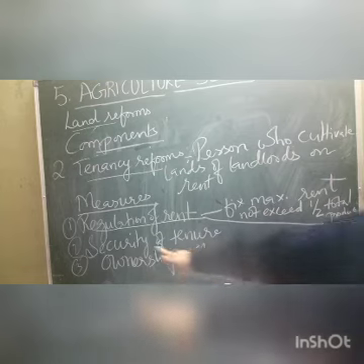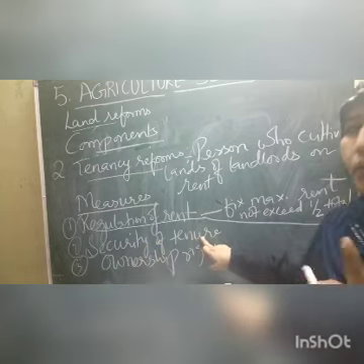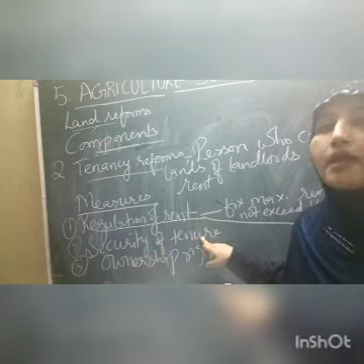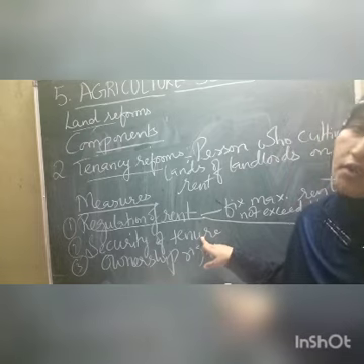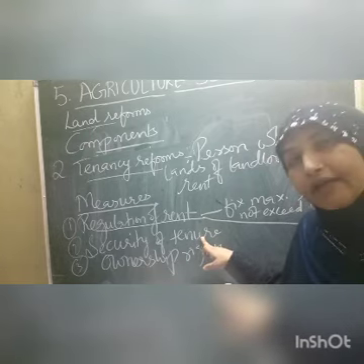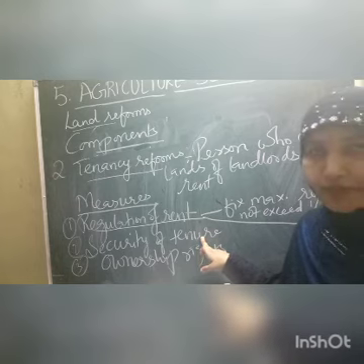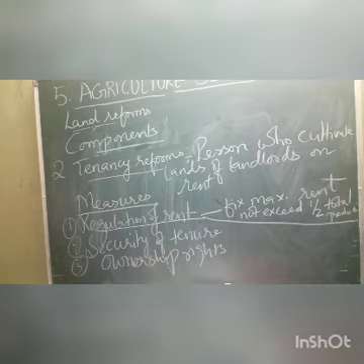What is the second one? Security of tenure. What do you mean by tenure? I told you it is a time period. That means landlords do not have any right to remove the tenants at any time according to their wish. So under security of tenure, children, what happened?